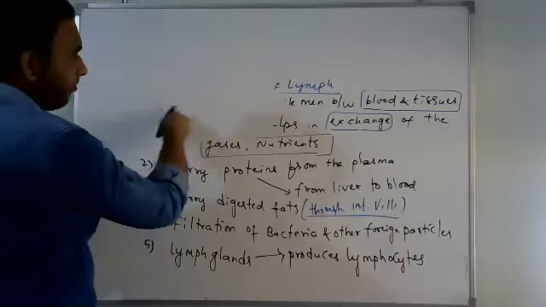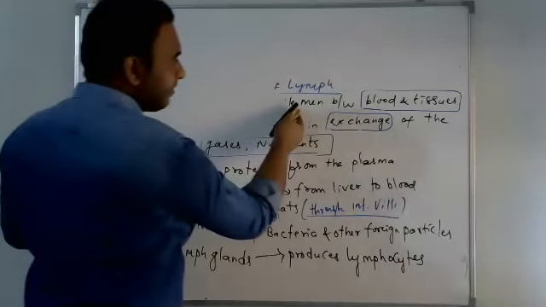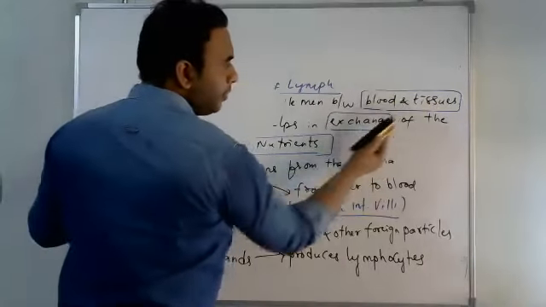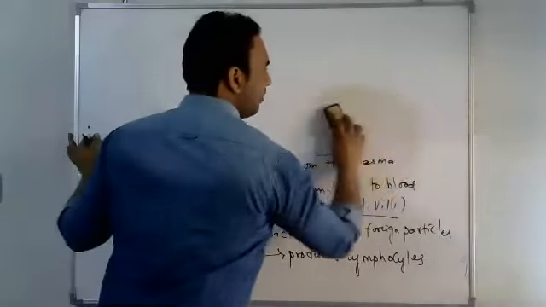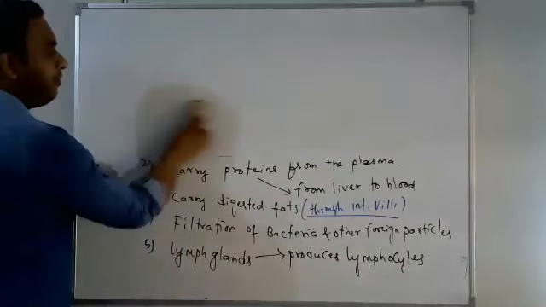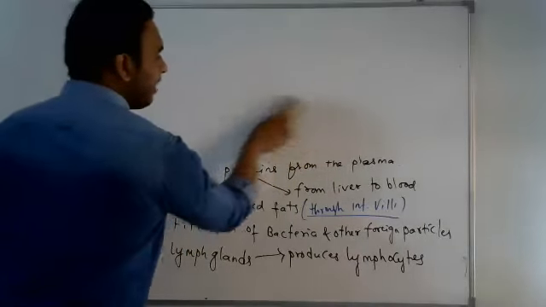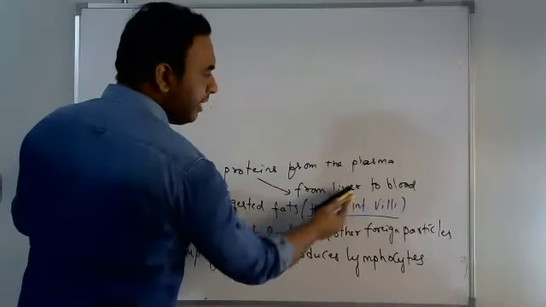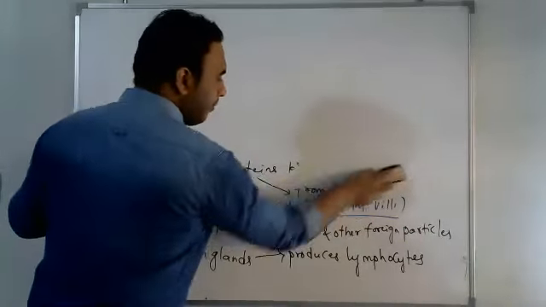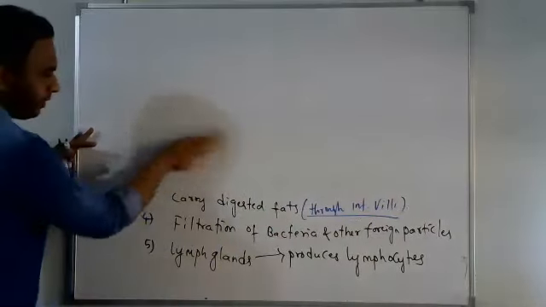The lymph's first function, what? It acts as a middleman between blood and tissues for the exchange of gases and nutrients. Second point, it carries proteins from the plasma and from the liver to the blood.